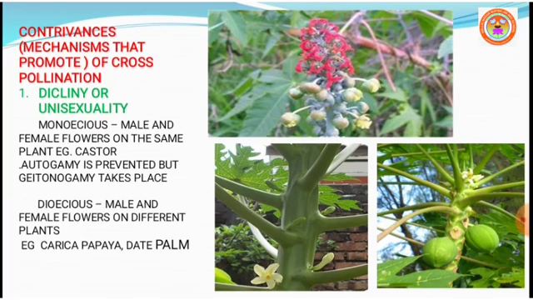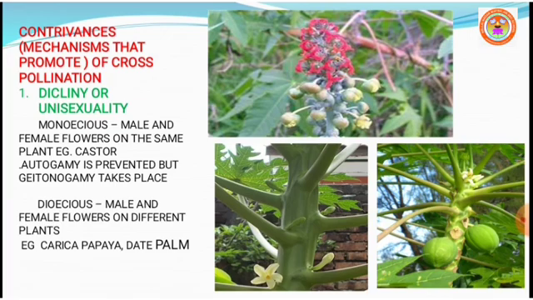Next, dioecious. Male and female flowers which are borne on different plants. That means one parent has male flowers alone, and another parent has female flowers. So male plant and female plant are found separately. Examples, Borassus, Carica and Phoenix.